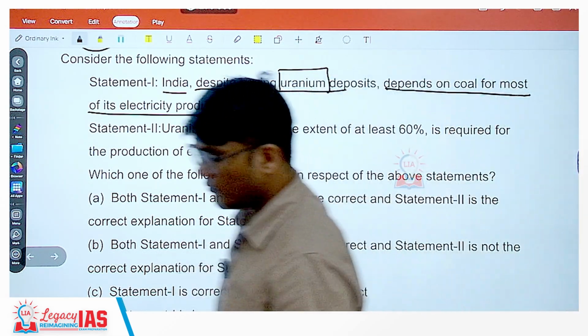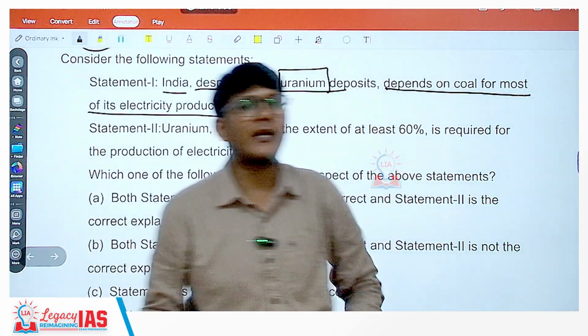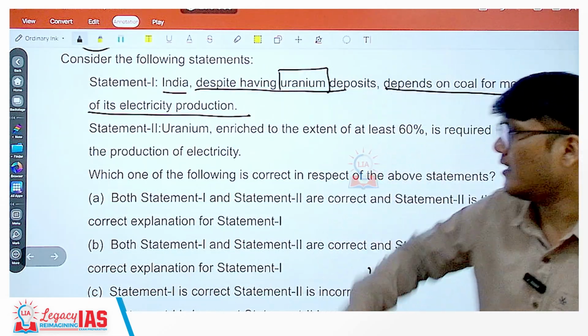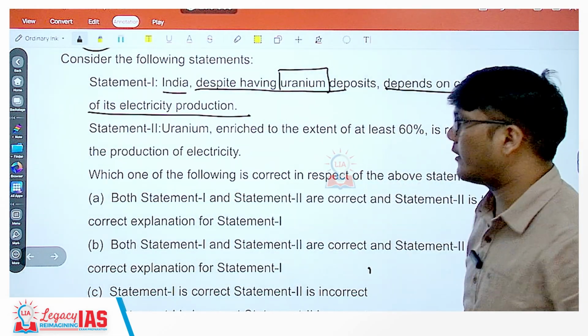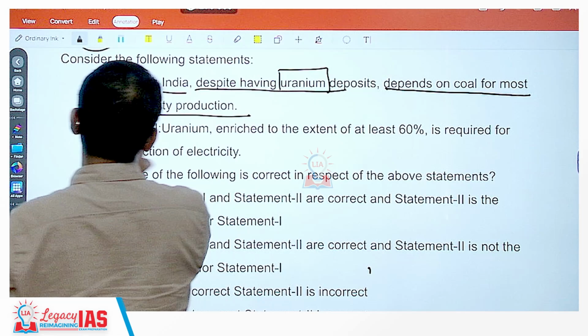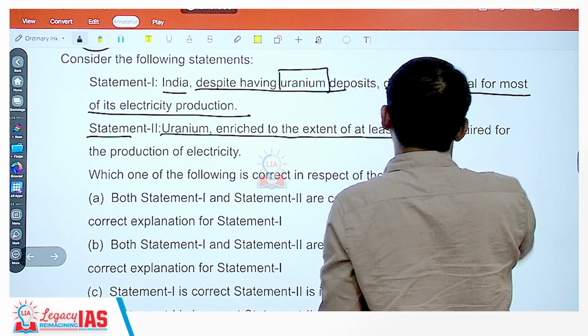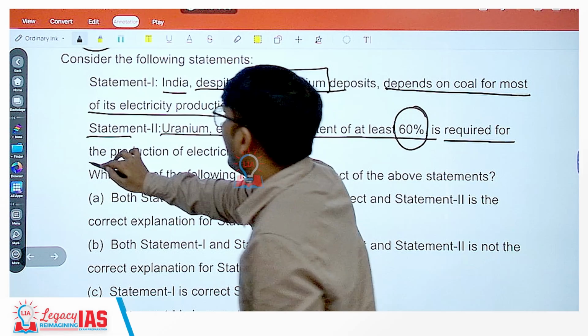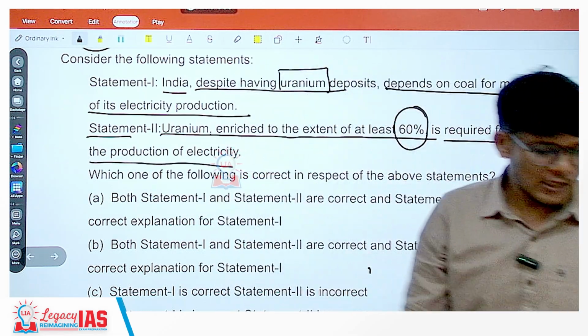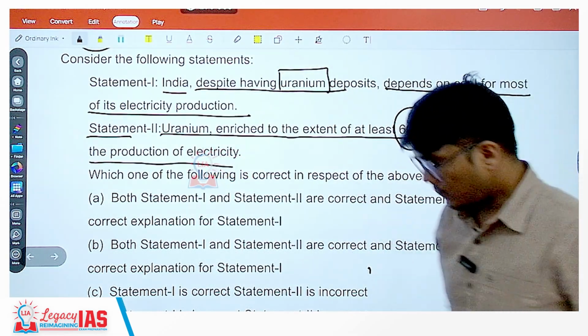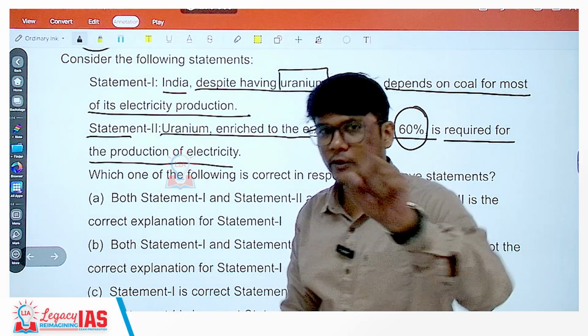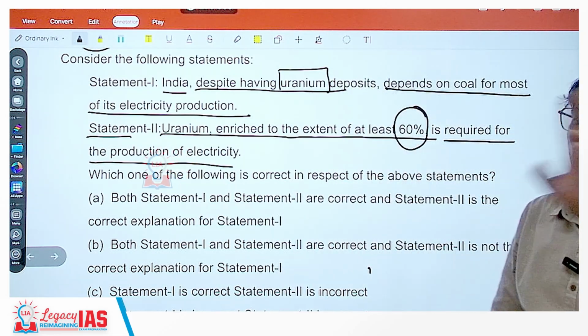Maybe not too much. There is another concern with the uranium deposit that India has. We'll see that. The second statement actually talks about it. Second statement says that uranium enriched to the extent of at least 60% is required for the production of electricity. So now, India has uranium deposits but still depends mostly on coal.